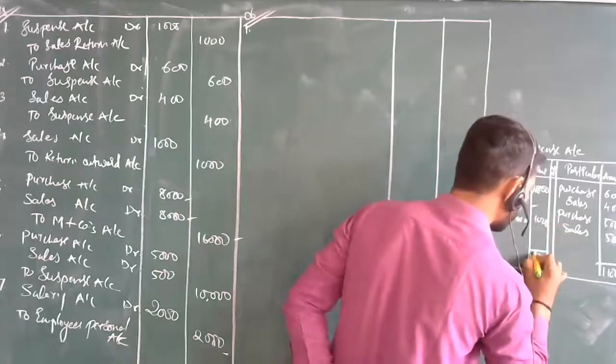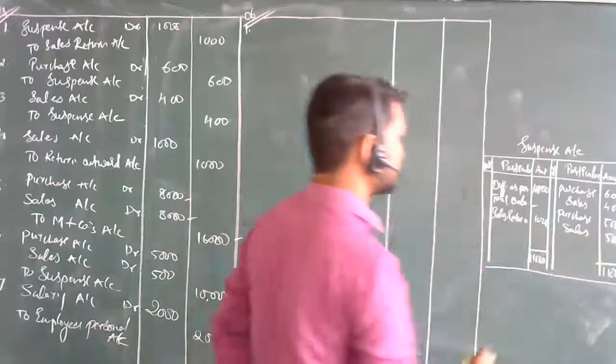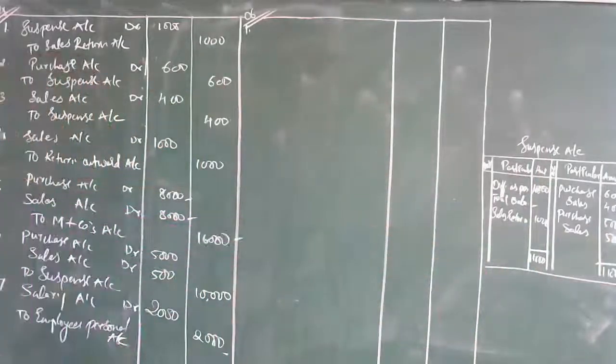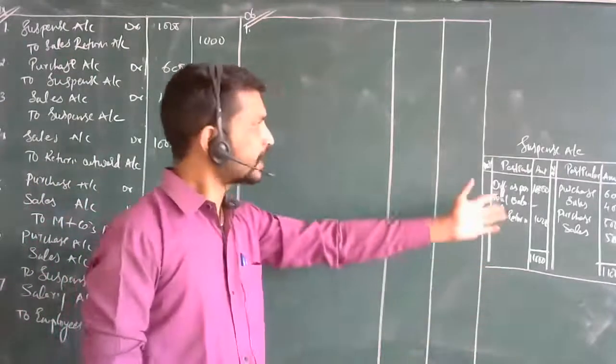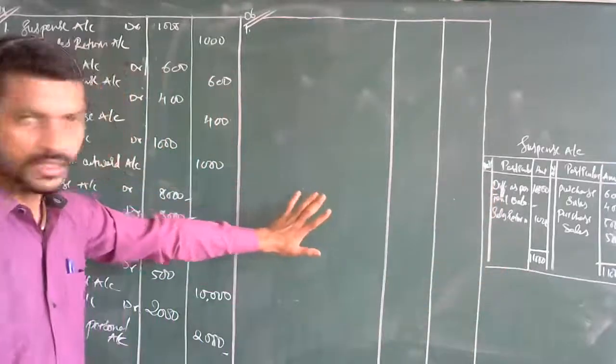So these accounts get tallied. So this is the suspense account that we remove over here. That's it. This much is the part for this account. These things will come, and we are going to have one more suspense account for this as well.